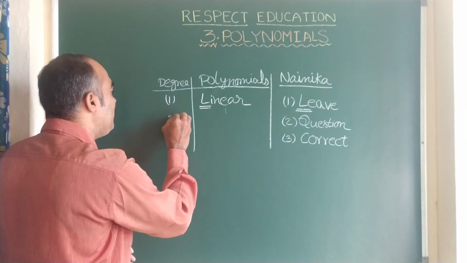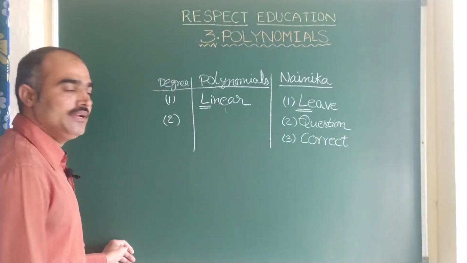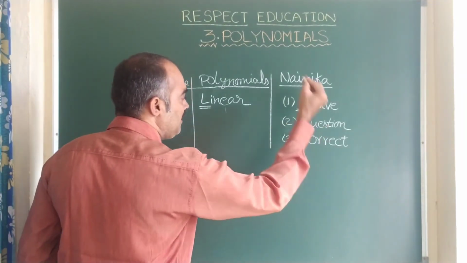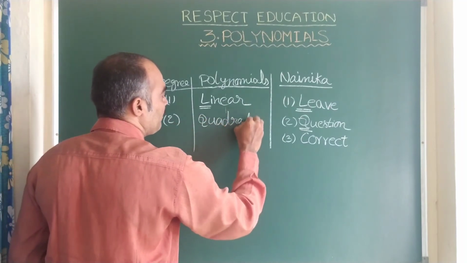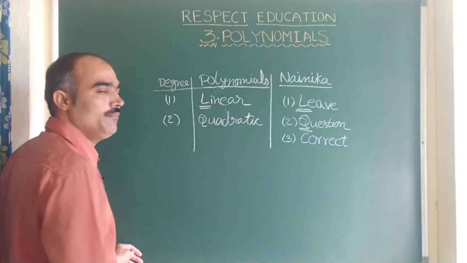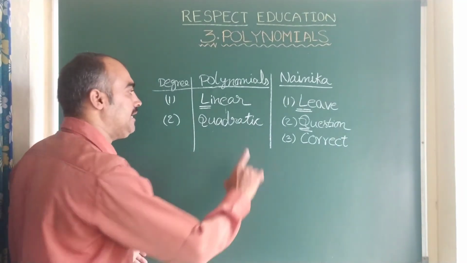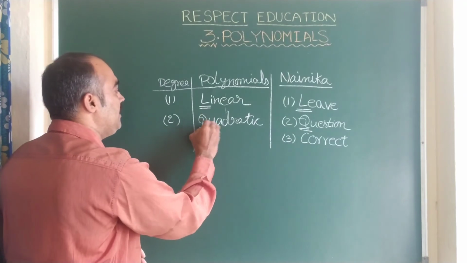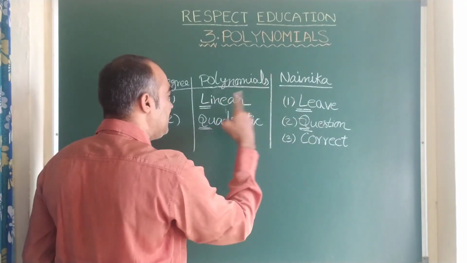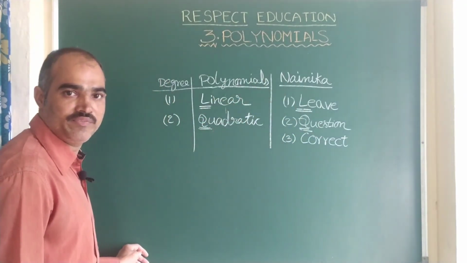Here if a polynomial has degree 2, same starting at Q, remember children, with Q, this is called quadratic polynomial. You remember second time we questioned, remember the Q, that Q linked with this. So here Q for question, Q for quadratic polynomial.